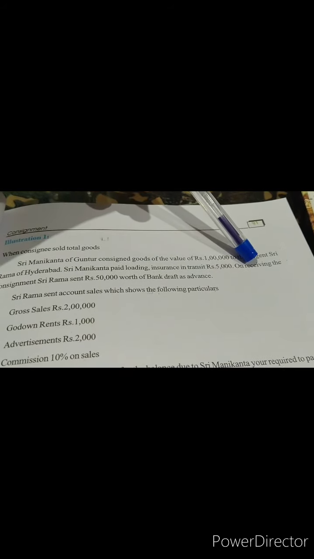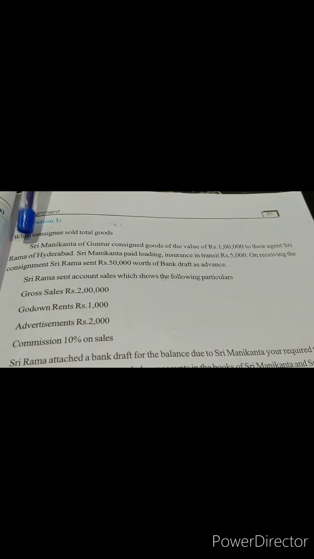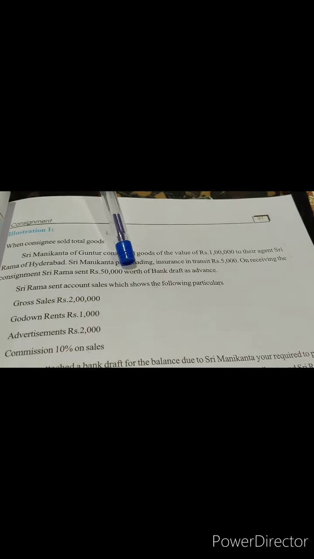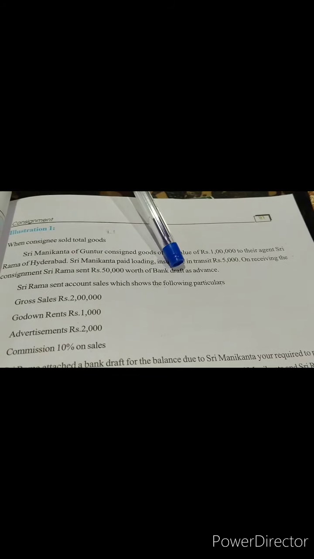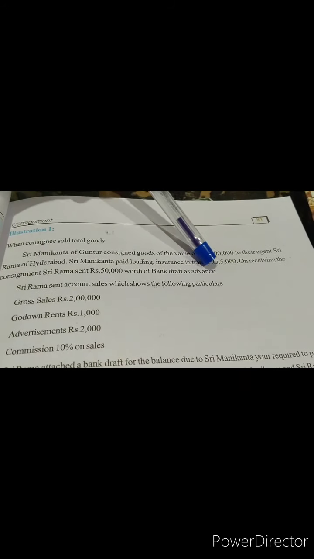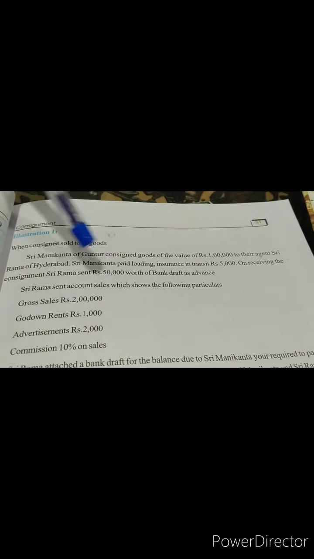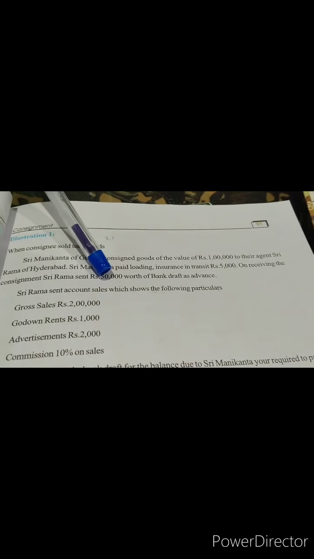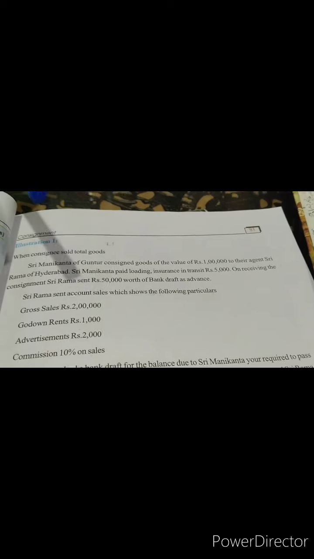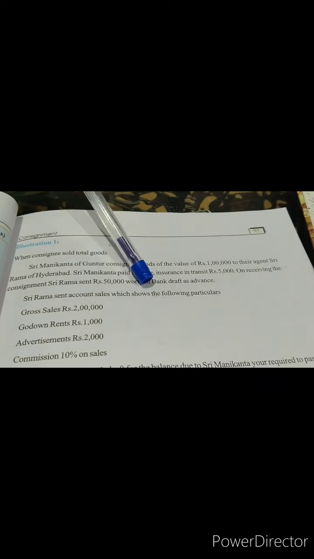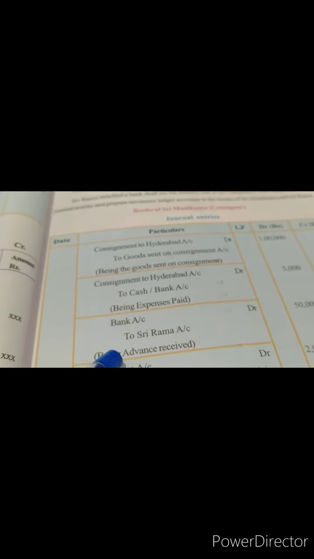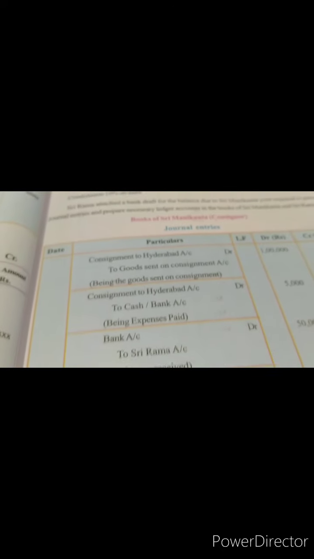Then what happened further in the question? On receiving the consignment, Sri Rama sent rupees 50,000 worth of bank draft as advance. So advance is paid by Sri Rama. How much advance has he paid? 50,000. So how do we write the journal entry? Bank account. Here it is clearly given that it is a bank draft. So we'll write bank account debited to Sri Rama's account, being advance received.